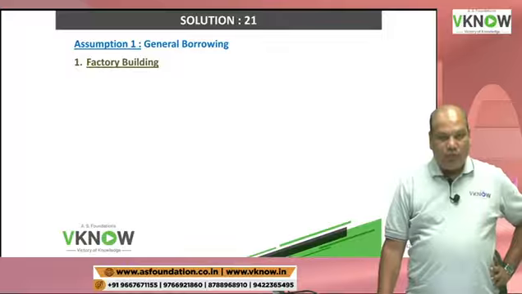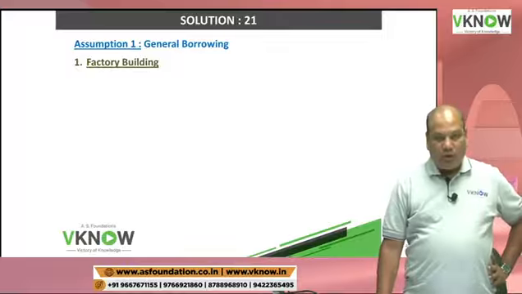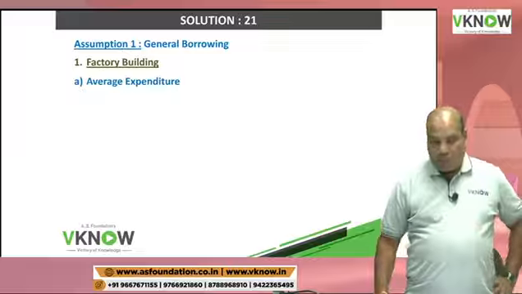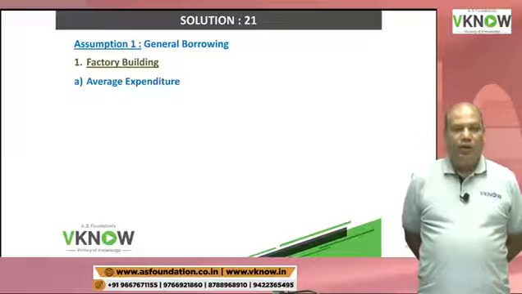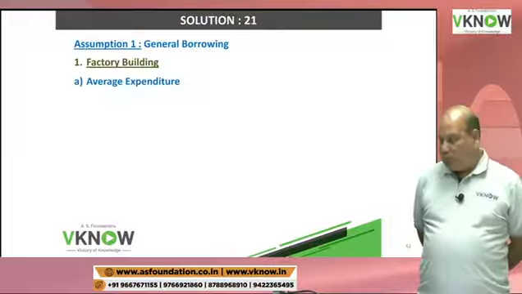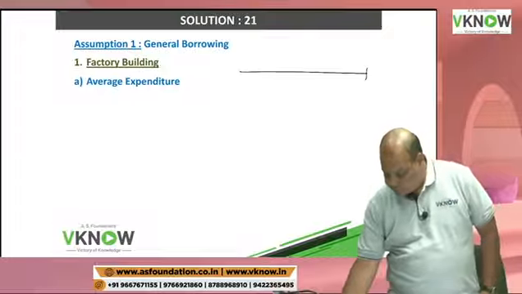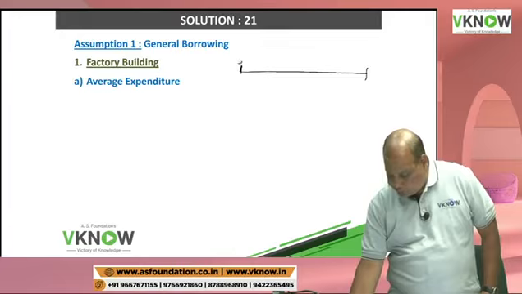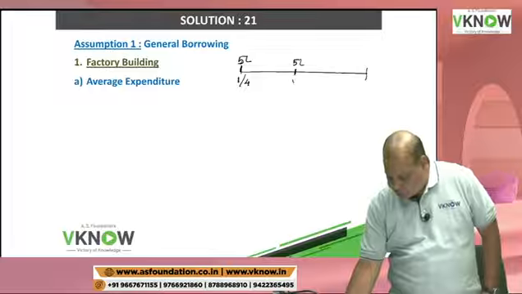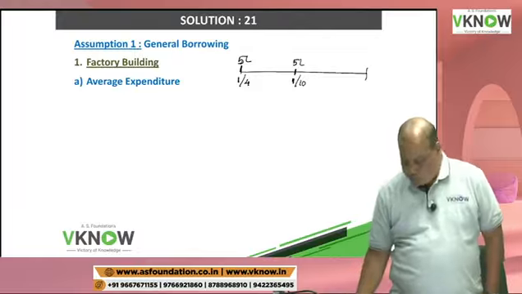general borrowing. If it is general borrowing, then first, one by one, factory building. Factory building, 5 lakh rupees was incurred on 1st April, 5 lakh rupees was incurred on 1st October.